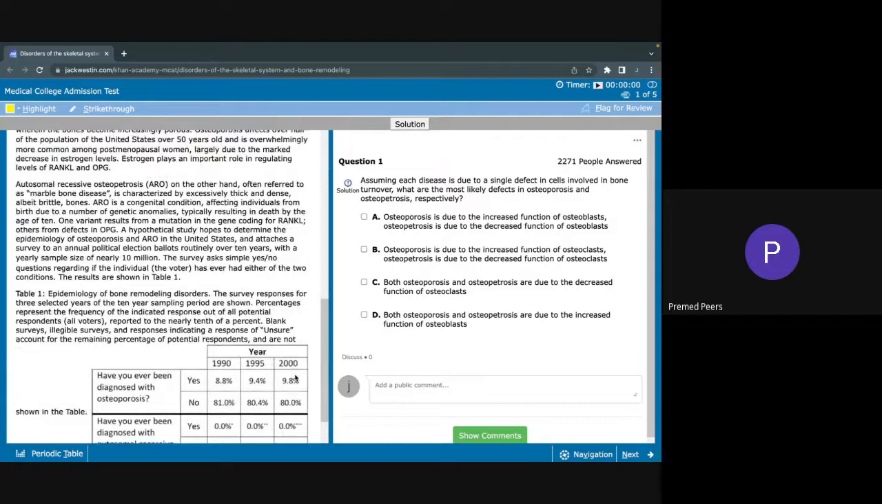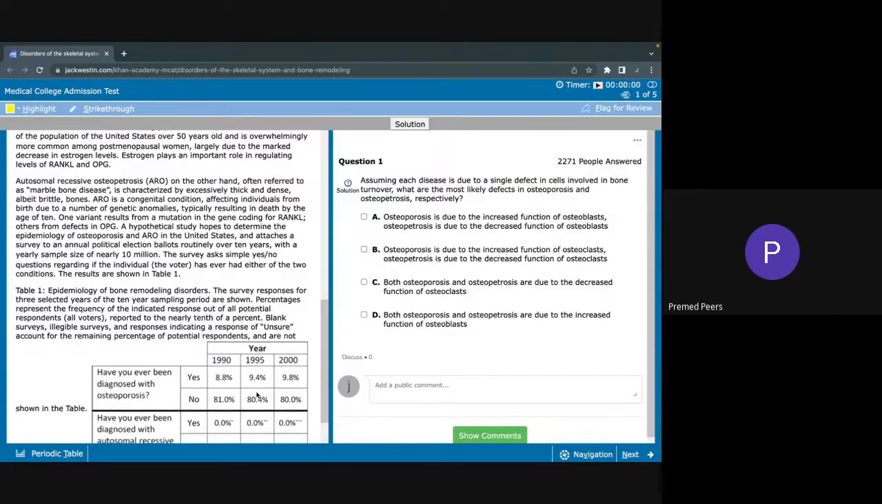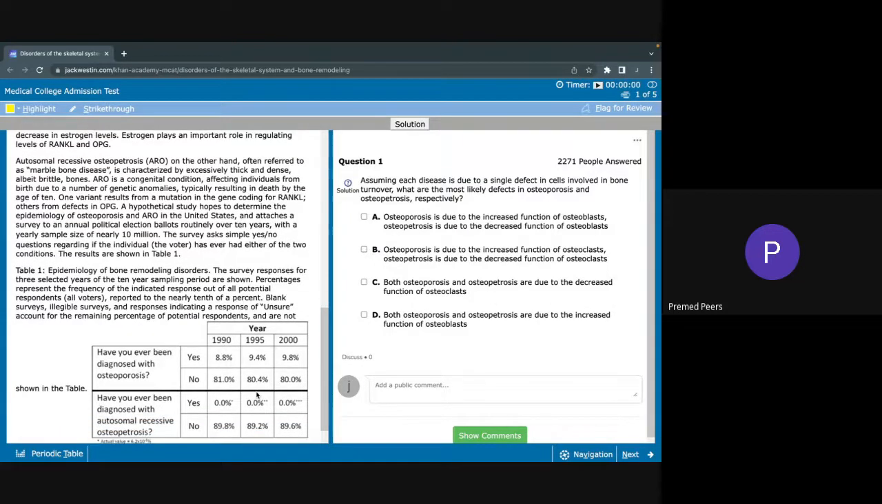Autosomal recessive osteopetrosis, or ARO, on the other hand, often referred to as marble bone disease, is characterized by excessively thick and dense, albeit brittle bones. ARO is a congenital condition affecting individuals from birth due to a number of genetic anomalies, typically resulting in death by the age of 10. One variant results from a mutation in the gene coding for RANKL, others from defects in OPG.